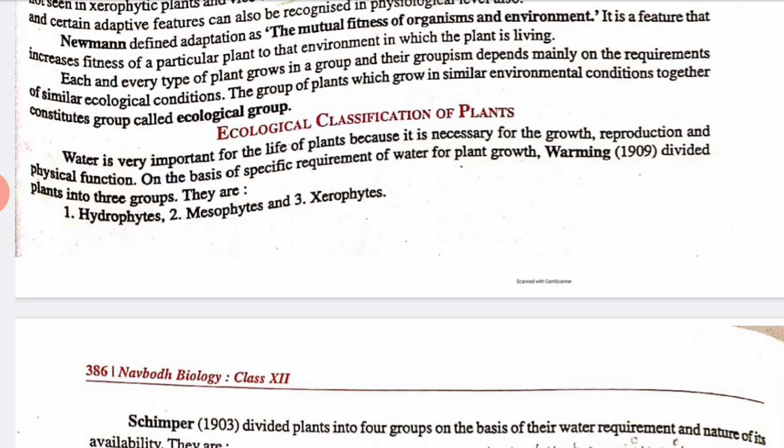Water is very important for the life of a plant because it is necessary for growth, reproduction and physiological function. On the basis of the specific requirement of water for plant growth, Warming in 1909 divided plants into three groups. What are these groups? First is hydrophytes, next is mesophytes and last is xerophytes. This is very important.